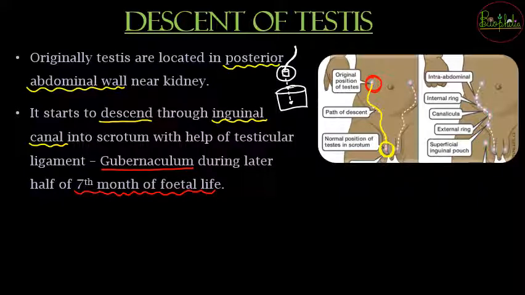So the positions जो वो पार करके आता है, that is intra abdominal location that was present inside the abdomen. फिर वो internal ring cross करेगा, canaliculi cross करेगा, the external ring, and now superficial inguinal pouch के बाद scrotum में land करेगा. So these are the positions that the testis descends slowly because of the testicular ligament gubernaculum.